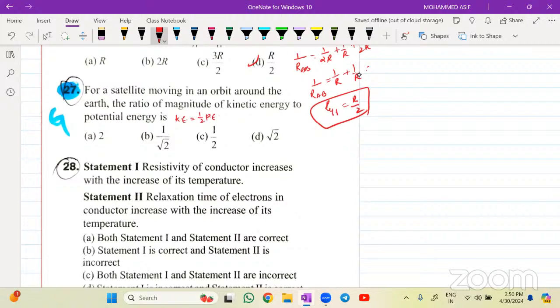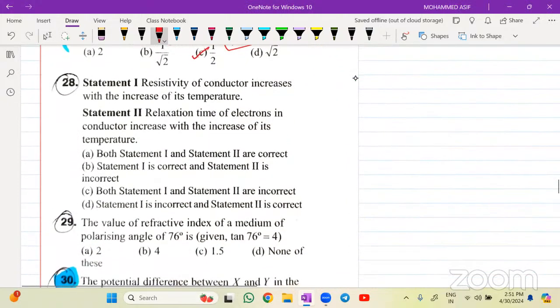The ratio of kinetic energy divided by potential energy will always be equal to 1 by 2. Remember this formula. In gravitation, the relation between kinetic energy and potential energy is half of your potential energy. Clear? So what is the answer? 1 by 2. Very good.